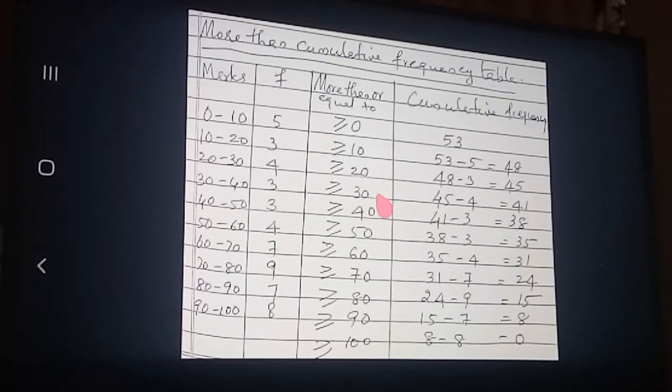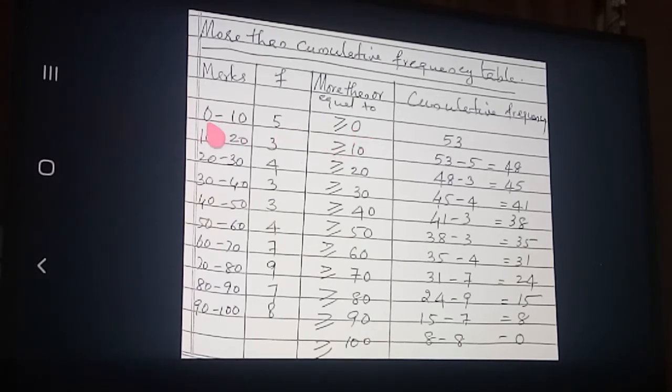Now listen, more than cumulative frequency table. I told you already, here this 10 is the upper limit or the upper boundary point. This will come in the next class. That is why you can see more than or equal to 0. More than or equal to 0 means the previous class's upper boundary point. There is no previous class here, so what is coming is 0.